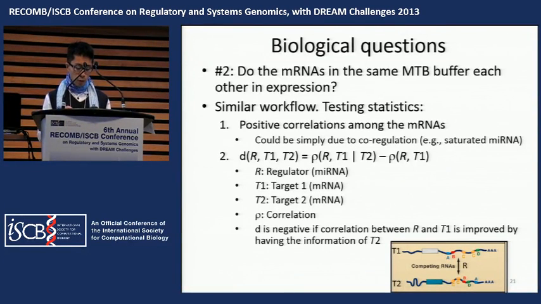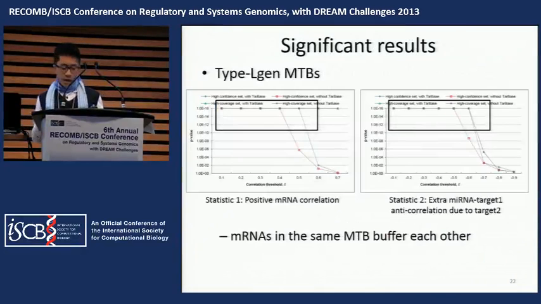If we know T2, having more information, the correlation between R and T1 would be more negative than without the knowledge of T2. So we test the difference between these conditional correlations and the simple correlations. And we found that both proposals give consistent good results, and we show that messenger RNAs in the same MTB buffer each other.